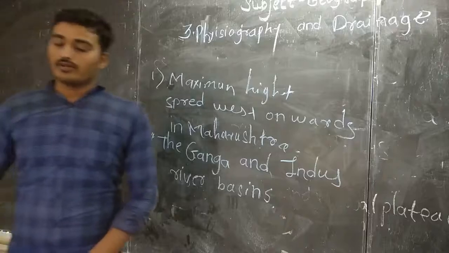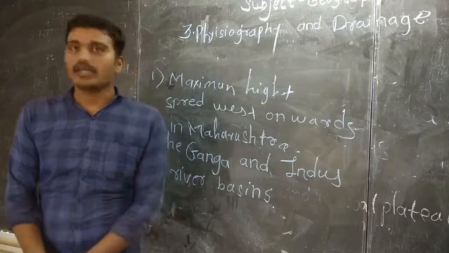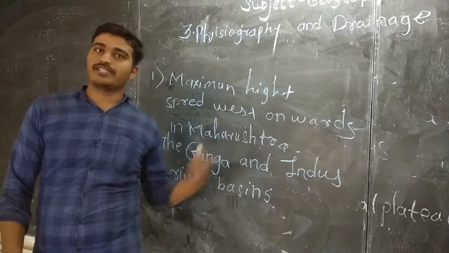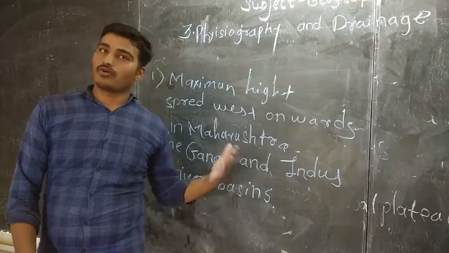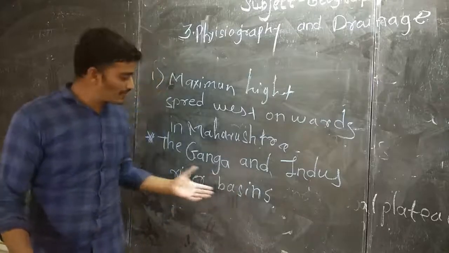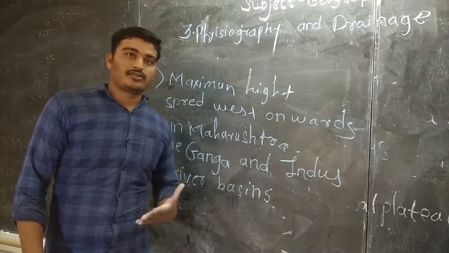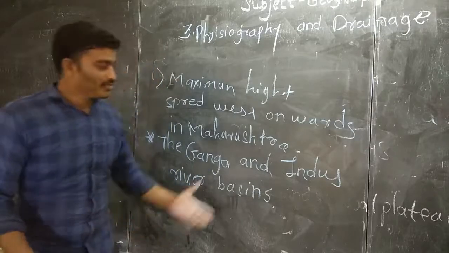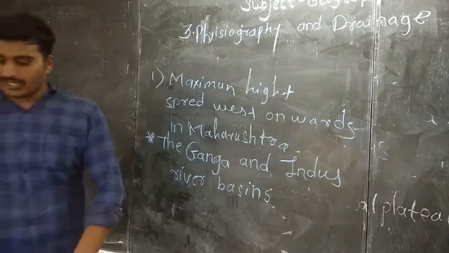We know it was between India and Pakistan, for the water division. So here the role of two rivers is very important. Those two rivers are the Ganga and Indus. Through these two river basins, the act was passed for the water division. Next we are going to see what question is there.